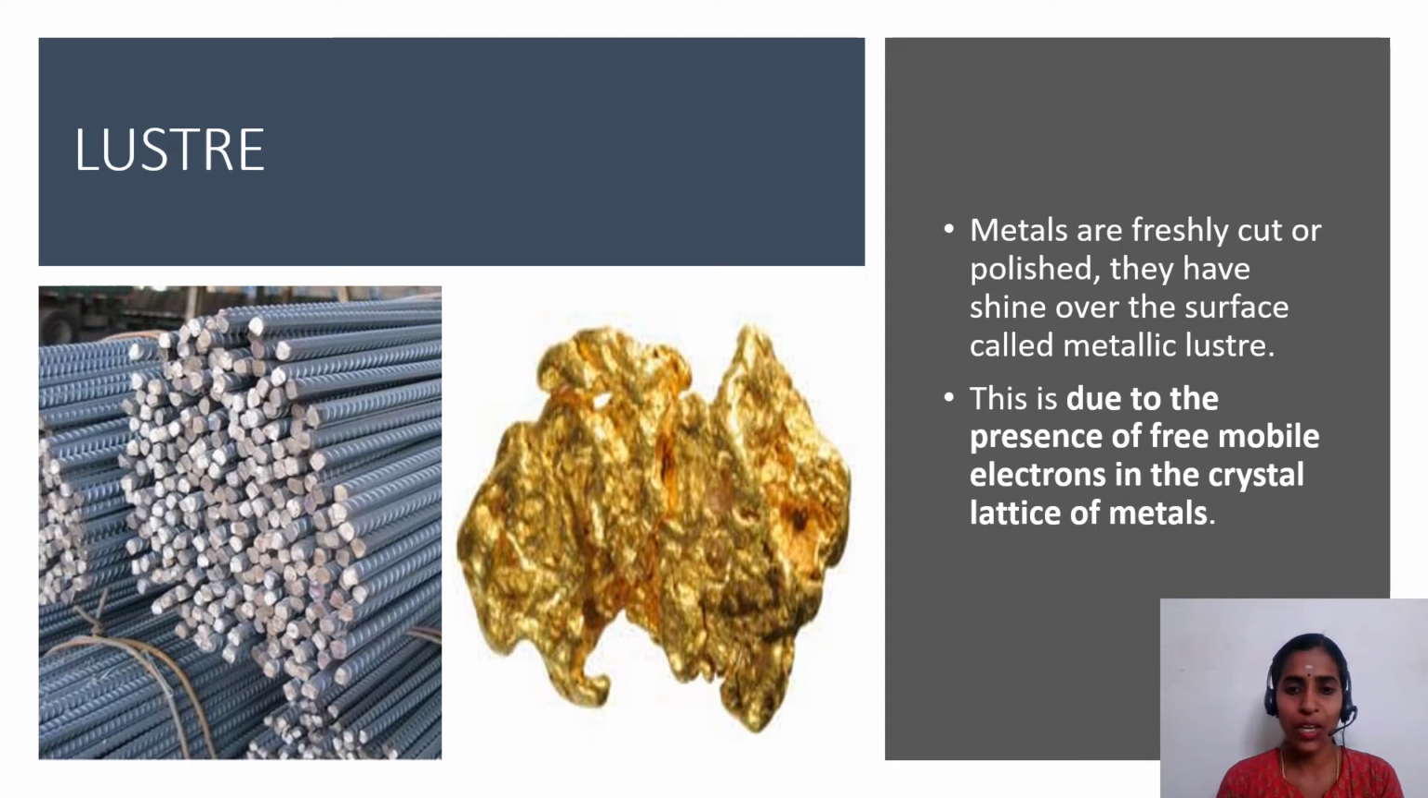First, the appearance of metals. When metals are freshly cut or polished, they have shine over the surface called metallic luster. This is due to the presence of free mobile electrons in the crystal lattice of metals. These free electrons reflect light and give metallic luster to the metals.